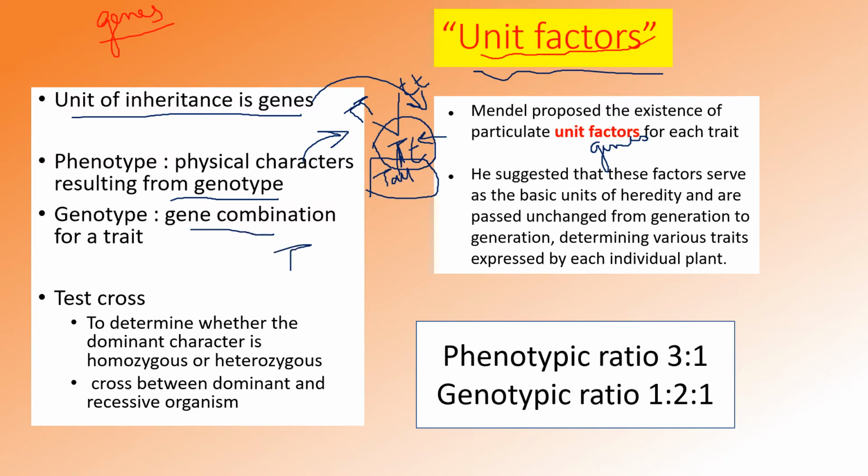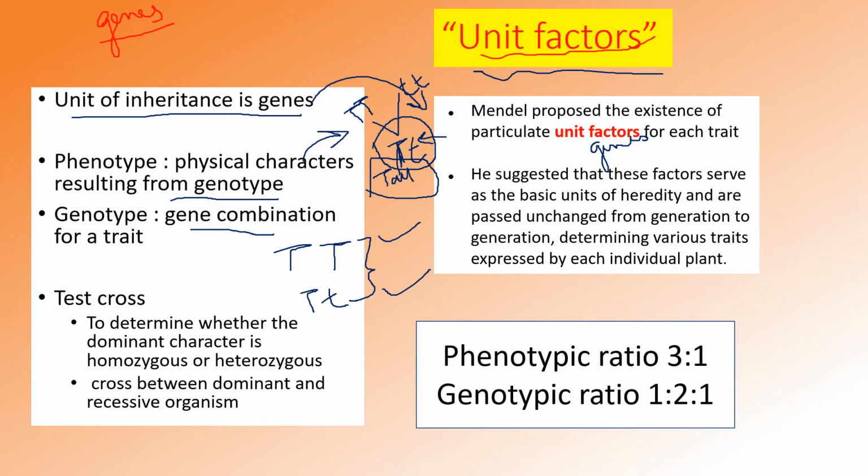Okay, for example, this is homozygous tall and this one is heterozygous tall. So when we consider genotype, these two are different. One is homozygous, the other is heterozygous.